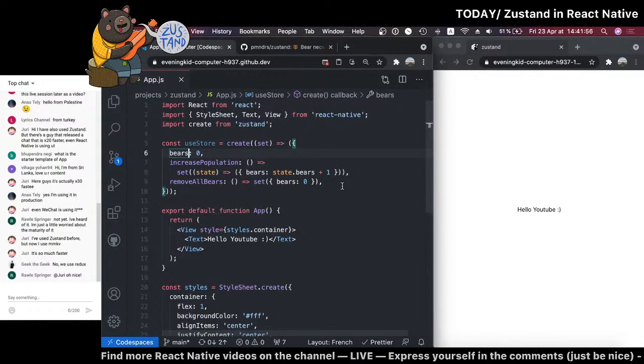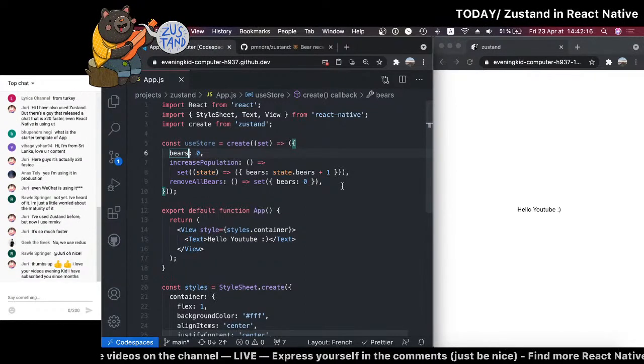Even WeChat is doing it. Oh, guys, what is that? I've heard of it. I'm just a little worried about the maturity of it. Right. Yeah, same. This is why I'm doing this. I wanted to give it a try because I really don't know how good it is. It looks to be working so far, so let's see. Redux. Yeah, I think everybody's using Redux most of the time at least.